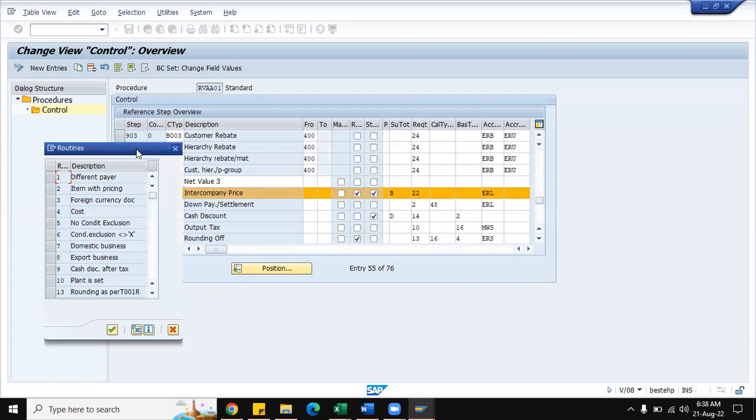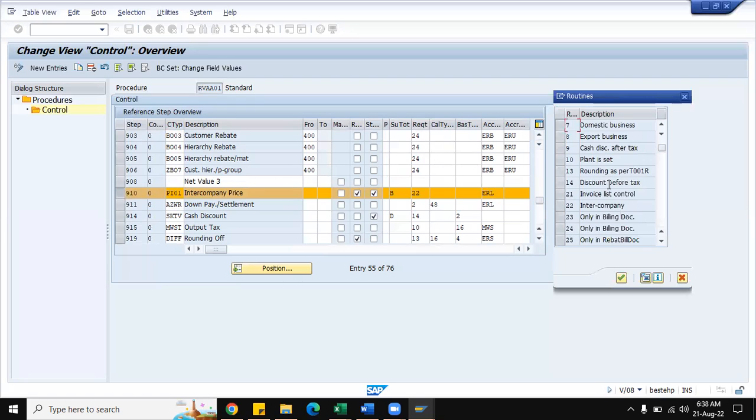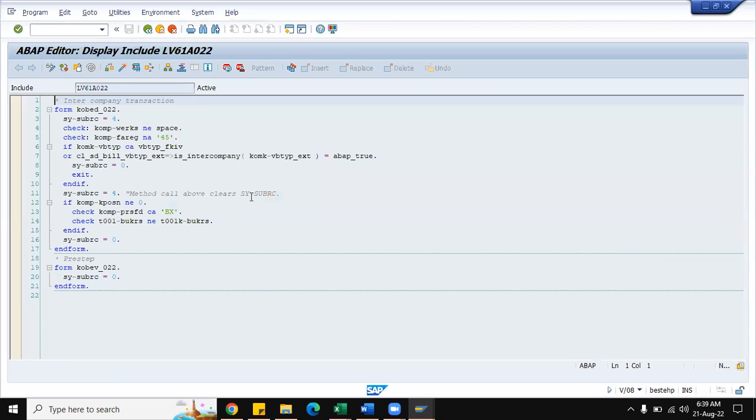What exactly is it? It differentiates the system. It tells the system that it is intercompany sales, and then it will be having two invoices, intercompany price. So here it is 100%. It is based on this requirement. You can see the requirement here. It tells the system that this is relevant whenever the intercompany sales happens, the selling organization belongs to a different company code than the delivering plant. So this is how it says intercompany transaction. It completely tells about the intercompany transaction.